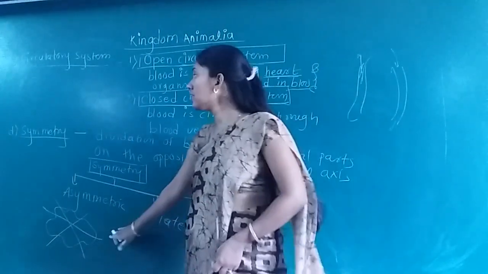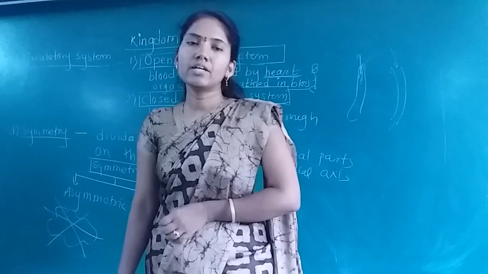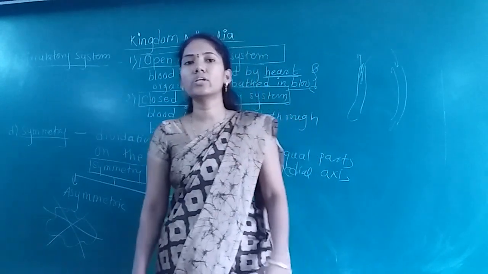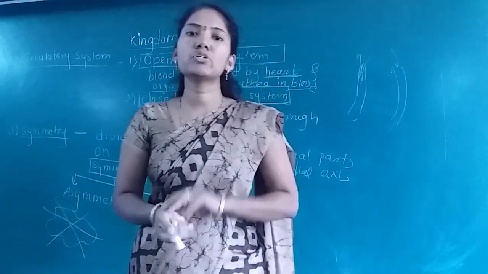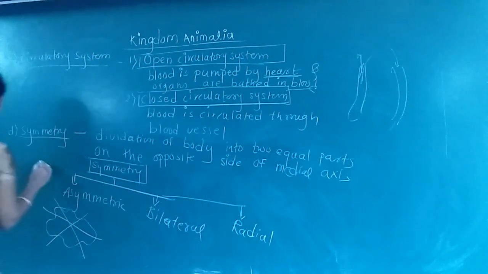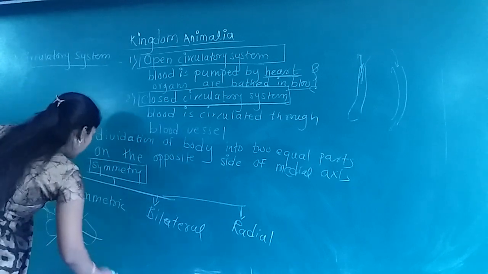Now you can say amoeba is not included in the kingdom Animalia, it comes under the kingdom Protista. In case of the kingdom Animalia, only the first phylum, you can remember this here only. The name of the first phylum is Porifera, and in that phylum sponges are there. For example, suppose this is one sponge, and in case of the sponges, if you cut its body through any plane, its body cannot be divided into two equal parts. Such types of organisms are called asymmetric organisms.